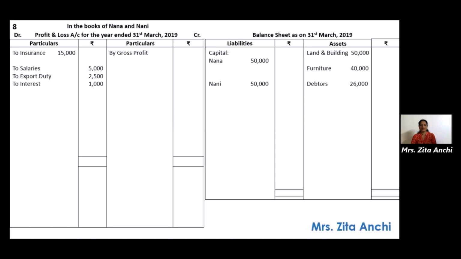Then is 10% bank loan, which is a liability. So 10% bank loan, 30,000. Then they have given you interest due on the above loan. So they've already calculated the interest and they have given. So write outstanding interest, 1,500.